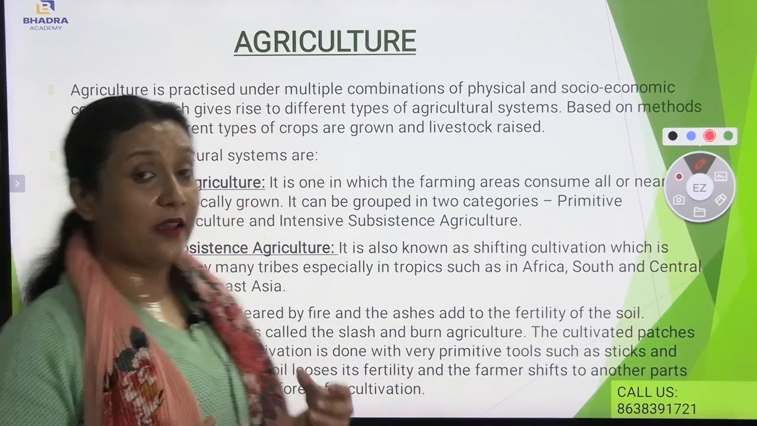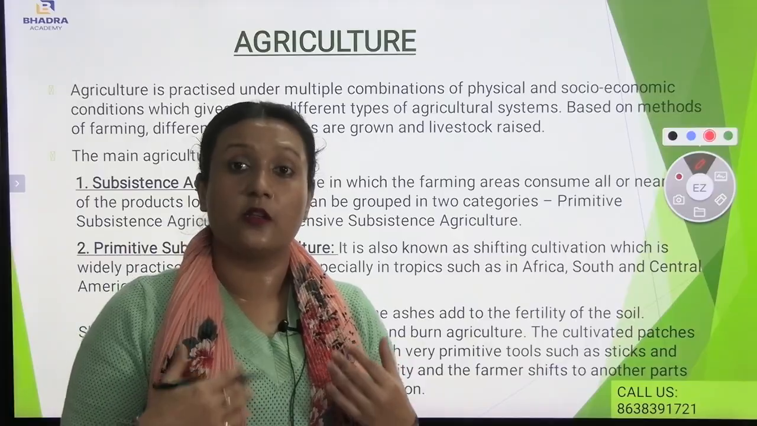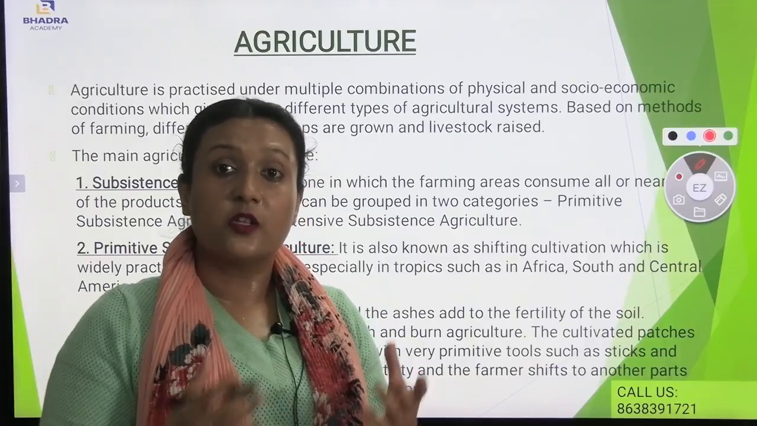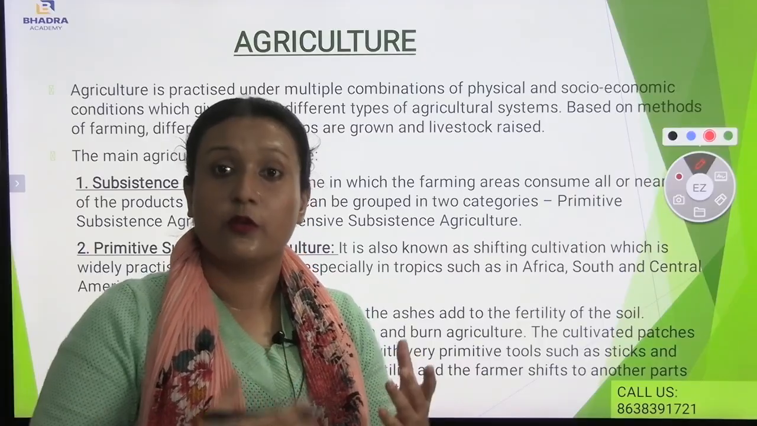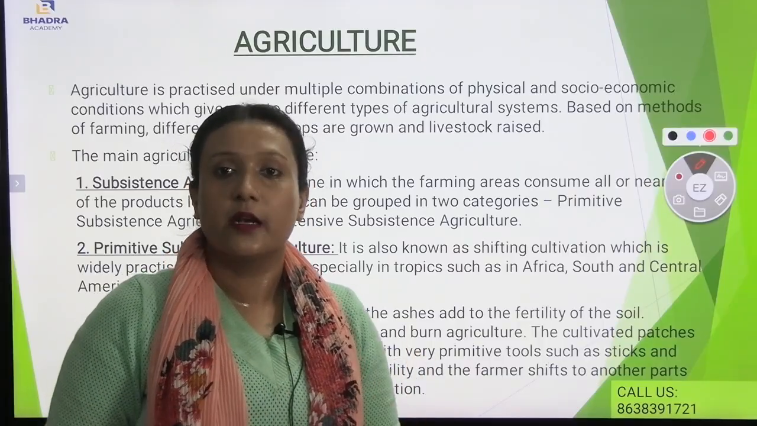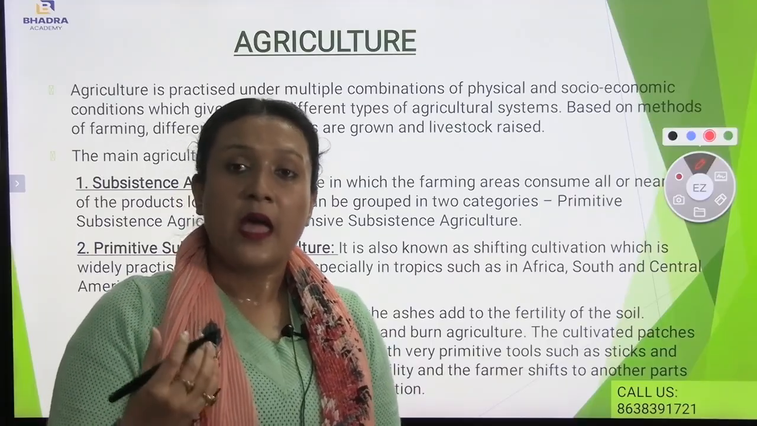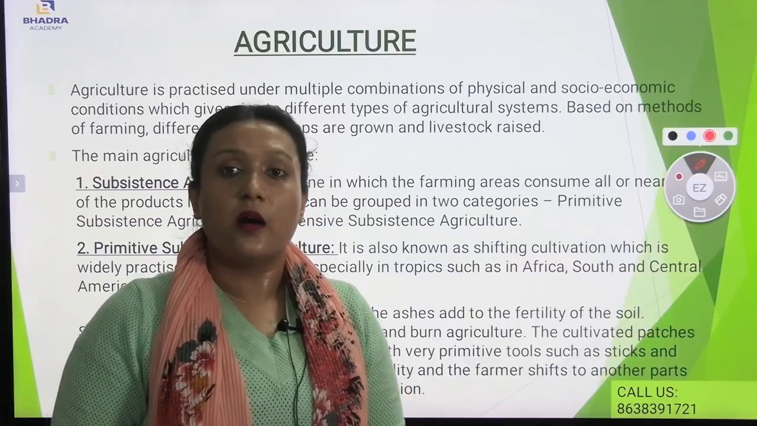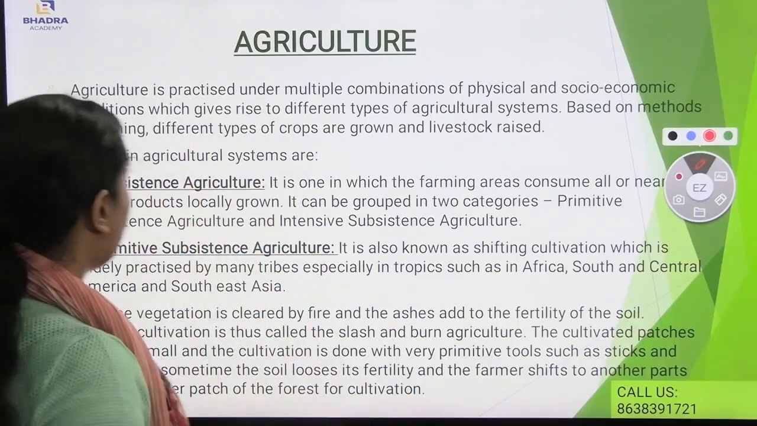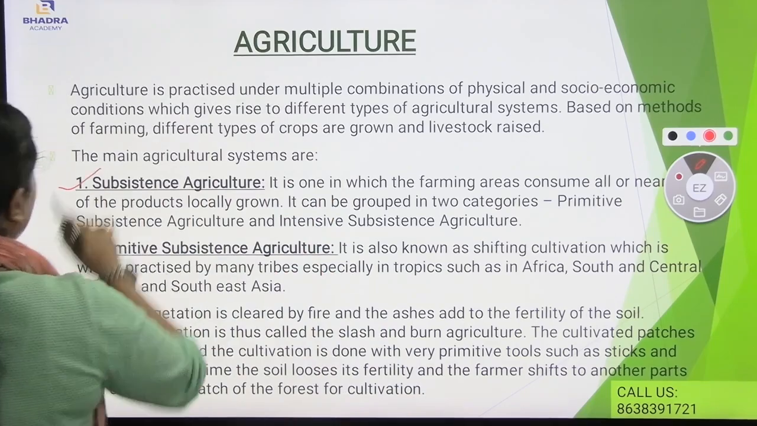Also, there are different types of agriculture. Those different types are related to crop patterns, to the growing of the crops, and also to livestock. If I talk about livestock, which means taming of animals, different kinds of animals are known as livestock. So here we will be understanding the main agricultural systems.